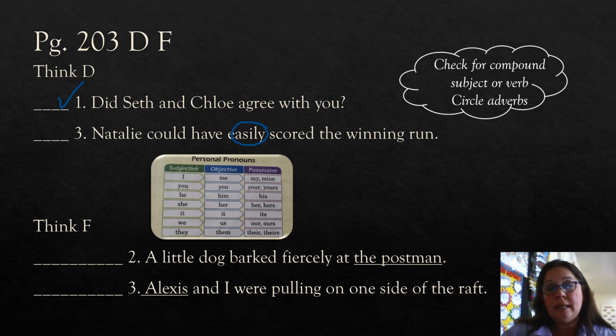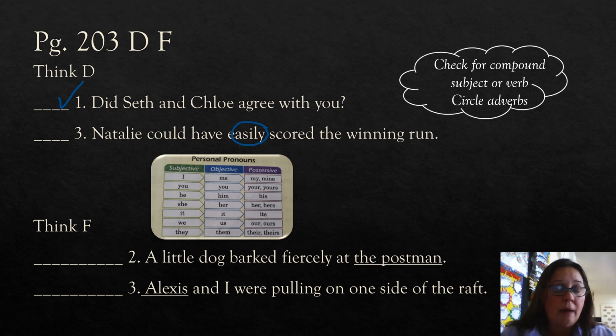And then finally, again, you start with just you or somebody else, and then it goes into a group at the end, whether you're a part of the group or talking about a group. So now we look at the underlined word, and we just have to put in the right pronoun. A little dog barked fiercely at the postman. Well, it's only at one person.